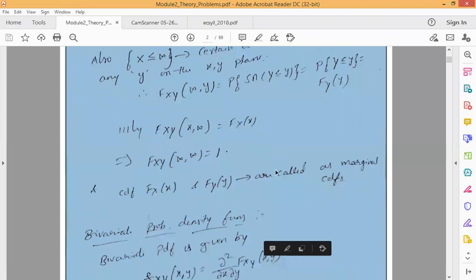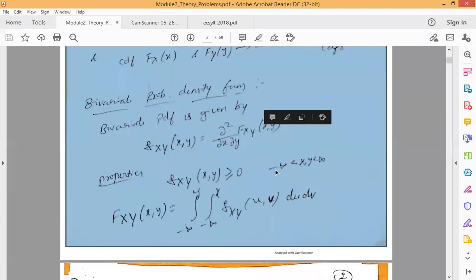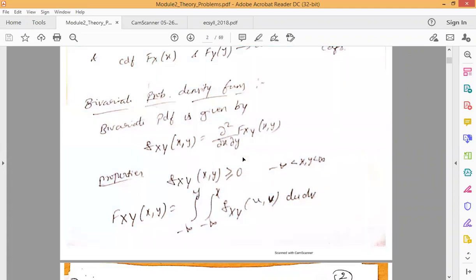The next one is the bivariate probability density function, that is, the bivariate PDF. The bivariate PDF is defined by the equation fxy of x comma y is equal to dou square by dou x dou y of Fxy of x comma y. For a single random variable, we have seen fx of x is equal to d by dx of Fx of x. Similarly, mathematically, it is written as fxy of x comma y is equal to dou square by dou x dou y of Fxy of x comma y.